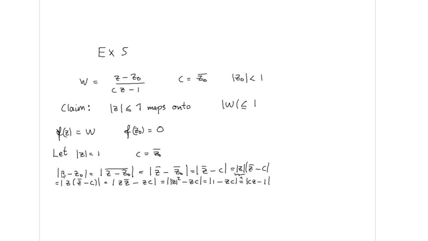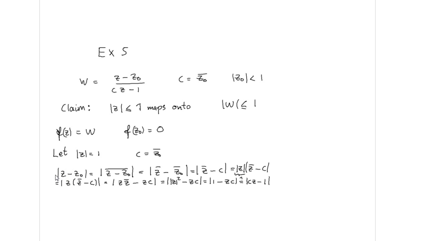And now, assuming this, we are going to prove that the absolute value of the numerator is equal to the absolute value of the denominator. That's our strategy. So what we are doing here is to prove that, assuming that z is on the unit circle, then this absolute value is equal to this absolute value. So we have to convince ourselves that these two are equal.